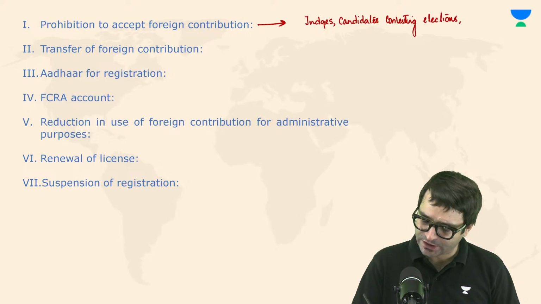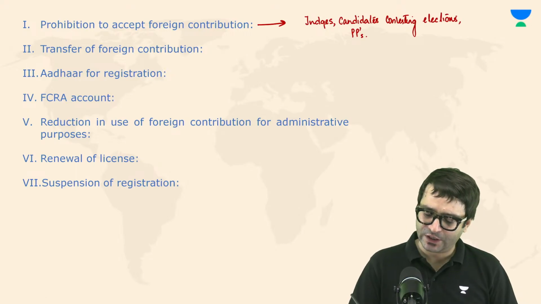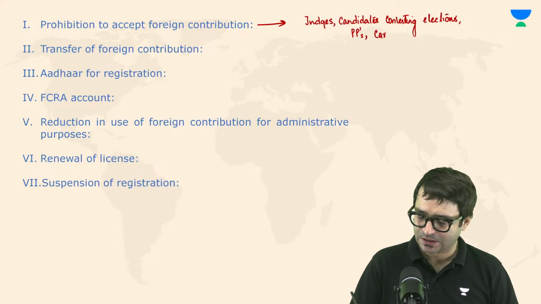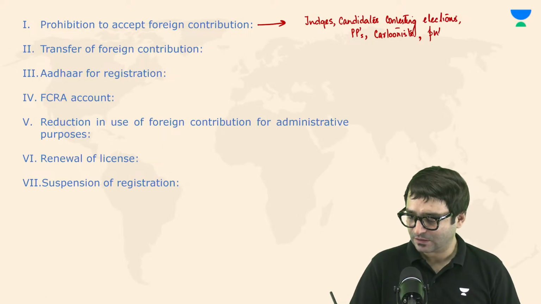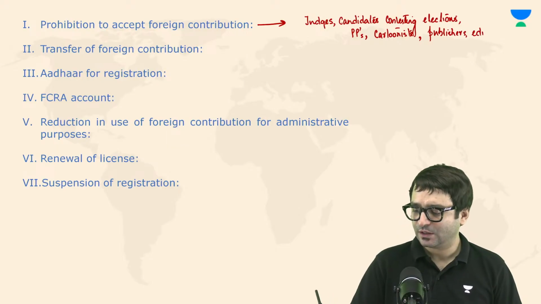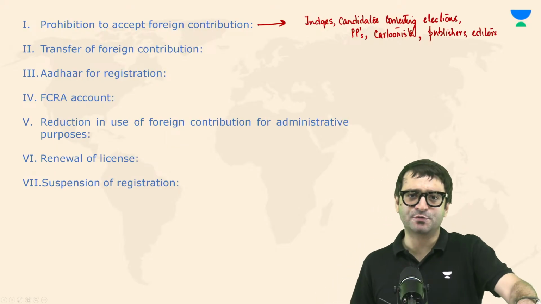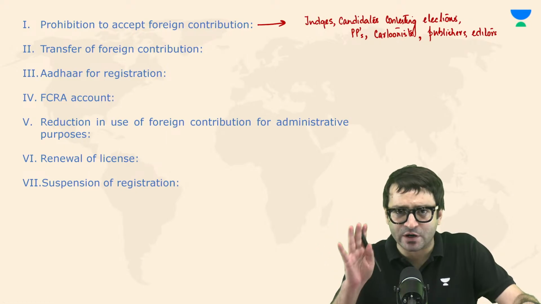For example, political parties. For example, cartoonists. For example, publishers, editors of magazines, newspapers. You cannot accept foreign contribution.